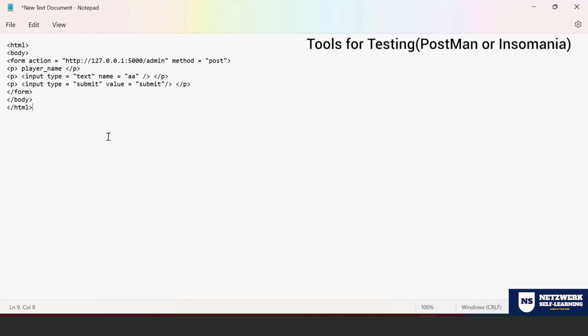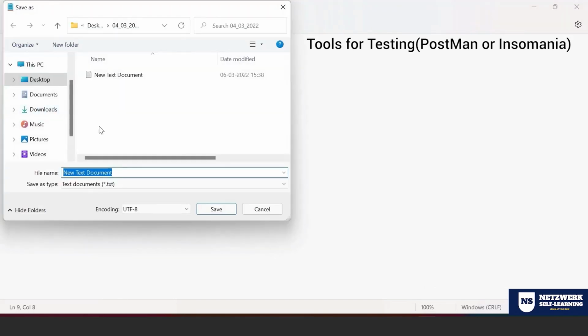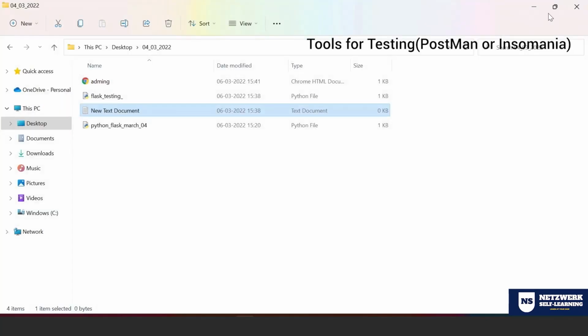Now go to File, Save As, and let me put admin.html, select All Files, and save. So you created an HTML file that you can see here. Now I'm going to have the post method along with the get method. I'm going to have both.